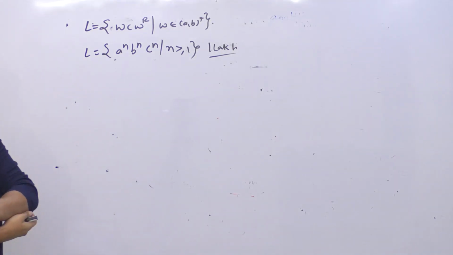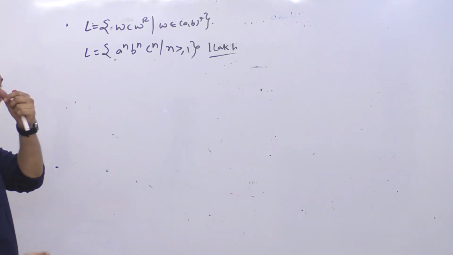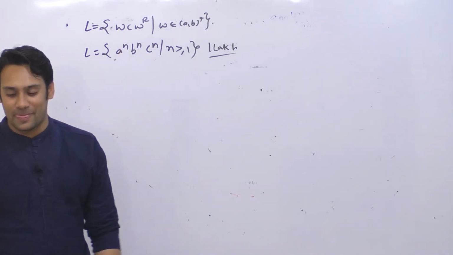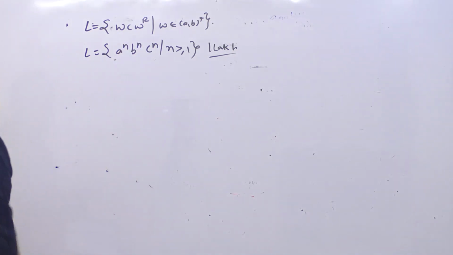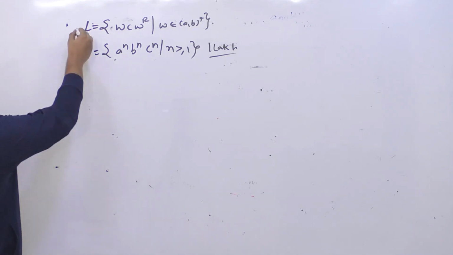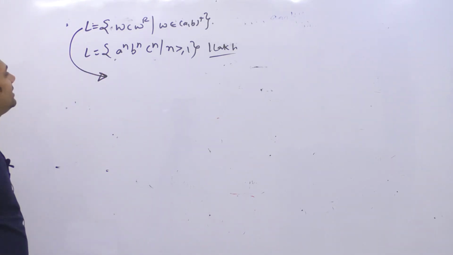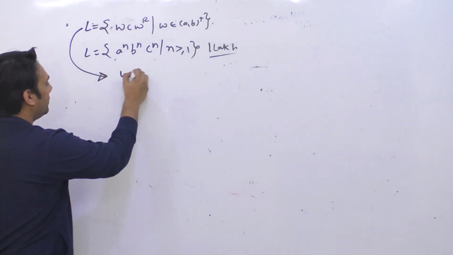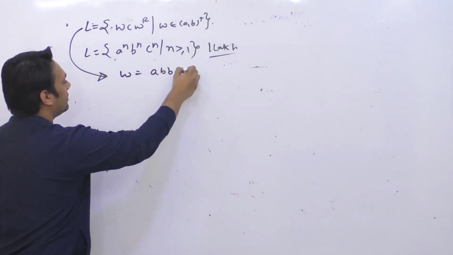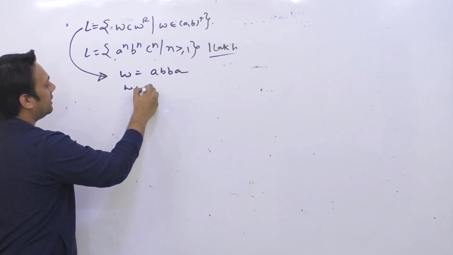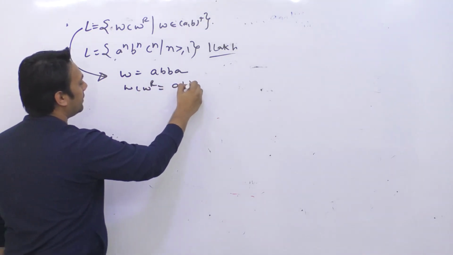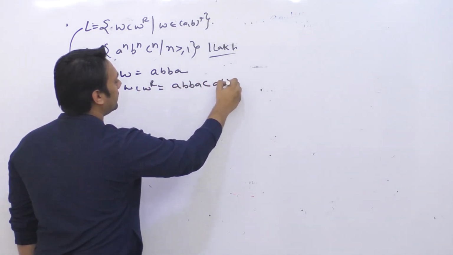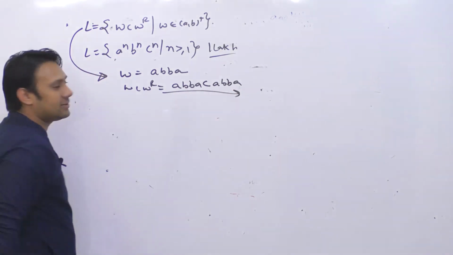So basically for the second problem we cannot make a pushdown automata. Only for the first problem we will be able to make one. So let us see the first problem here. It is saying WCW^R. That means if you have a string W which is a, b, b, a, then your WCW^R will become a, b, b, a, c, a, b, b, a. Okay.